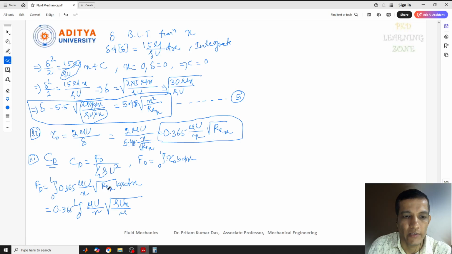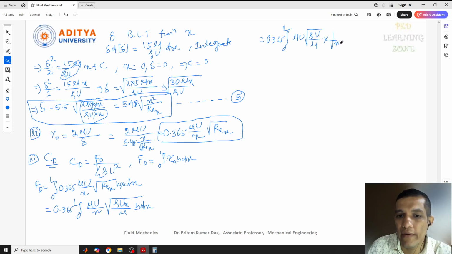This one I have written, this value, rho u x by mu. This is the Reynolds number value, and this is b into dx. Now the same thing, let me write here. So this one I can write, this is 0.365 times the integral from 0 to L, and here we can write mu u, and root over of rho u by mu, into 1 by root over of x, into b into dx.